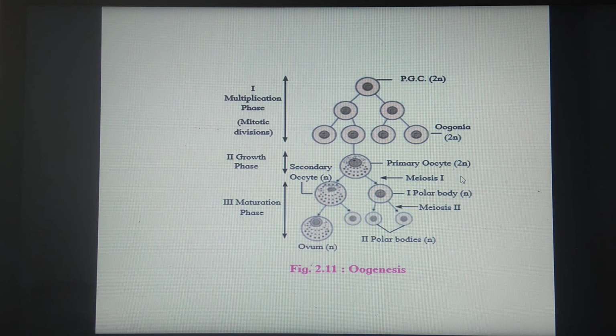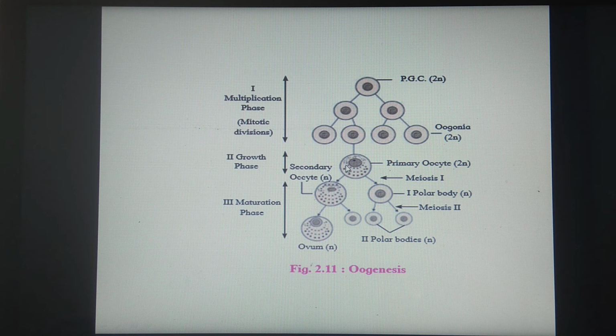In the stage of the primary oocyte, it contains cell organelles like endoplasmic reticulum, Golgi apparatus and mitochondria. Their number goes on increasing because the energy required is provided by mitochondria. Protein required for growth and development will be produced by the endoplasmic reticulum and ribosomes. So these cell organelles also increase in number in the primary oocyte.